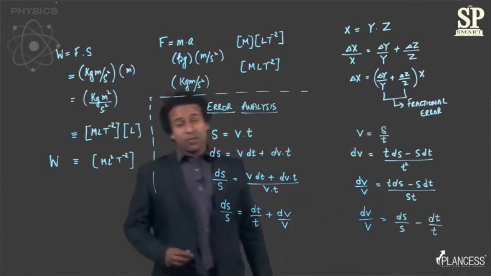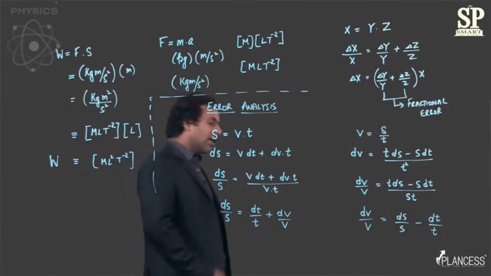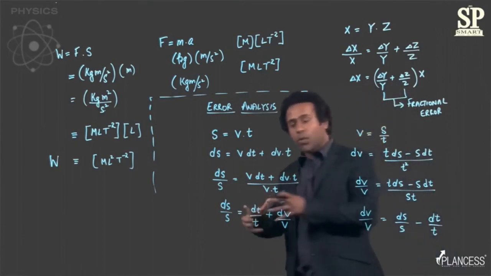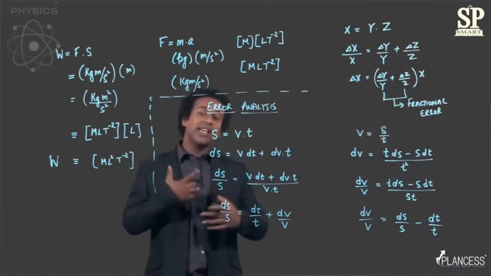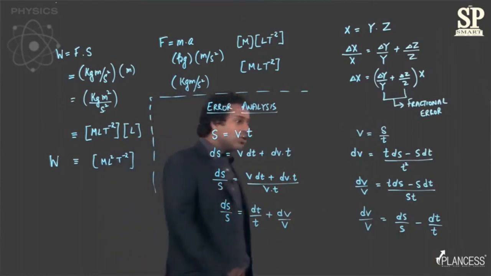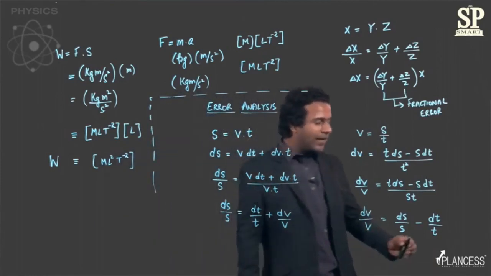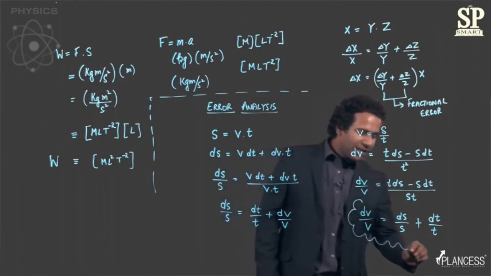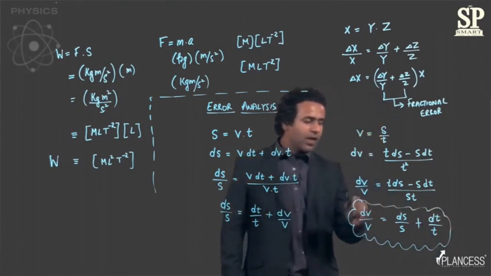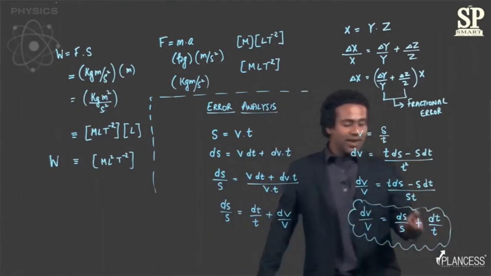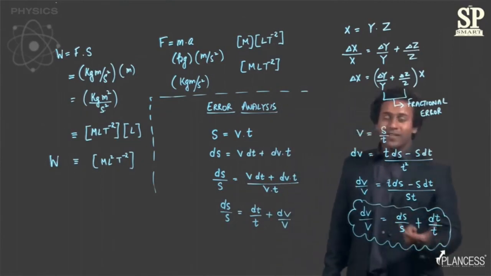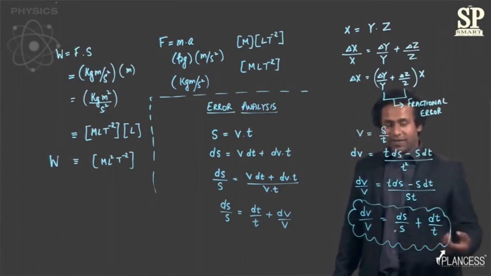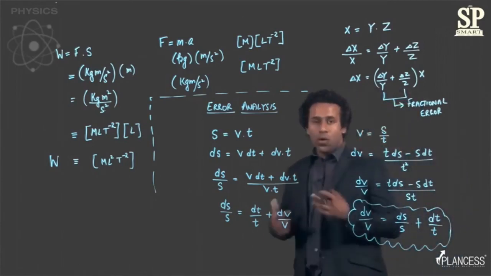Now, at this point, there's an important thing to note. Even though this expression tells us to subtract these two errors, we know that if there's an error, it will only add to other errors, right? So the result that you'll get will not be a difference, but rather an addition, right? So always remember this, that in case of errors, once you get an expression like this, you never subtract errors, right? They'll always get added. So any fractional error is the sum of all the fractional errors for all the quantities that are there.